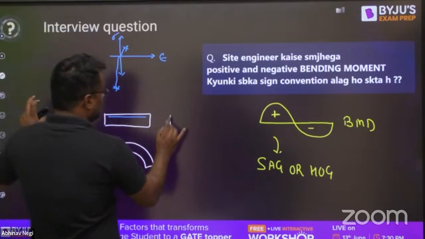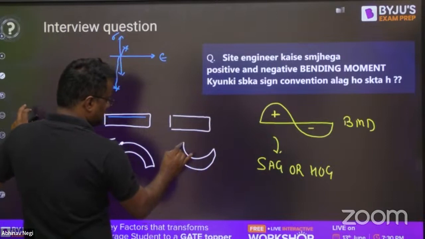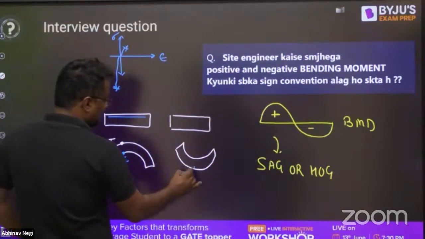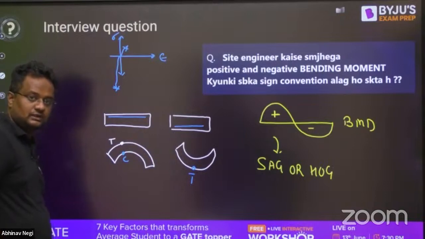Similarly, if the beam is bending like this, then tension will be here, so reinforcement has to be here.